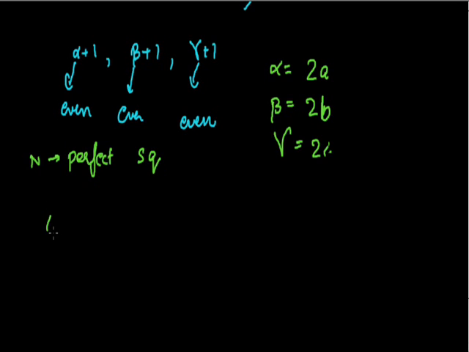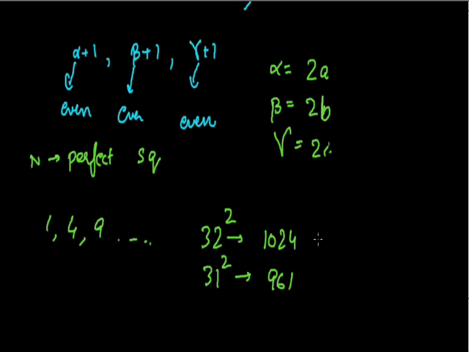We know that 1 is a perfect square, 4 is also a perfect square, 9 is also a perfect square, and so on. But how many? Very simple. The square of 32 is 1024. The square of 31 is 961. We'll have to do this bit manually. So between 1 and 1000 we'll have 31 squares. So at the end of the process there will be 31 lockers open. So the answer is 31.